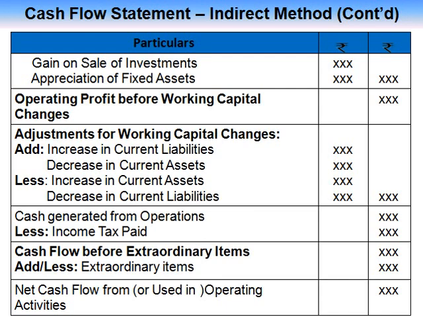In this case, additionally we have to make adjustments for changes in working capital. Add increase in current liabilities. If current liability increases, that means cash raised through current liabilities, and decrease in current assets means some current assets were sold or realized. So add these two. And less increase in current assets, that means investment made in current assets. Decrease in current liabilities means cash paid to current liability holders. So subtract these two. The balance is called cash generated from operations, and subtracting income tax paid and extraordinary items, we get net cash flow from operating activities.